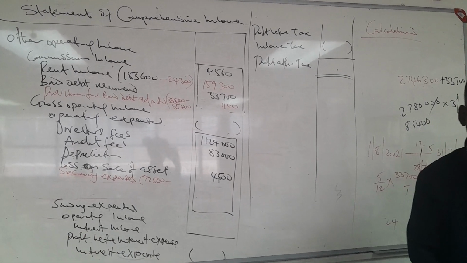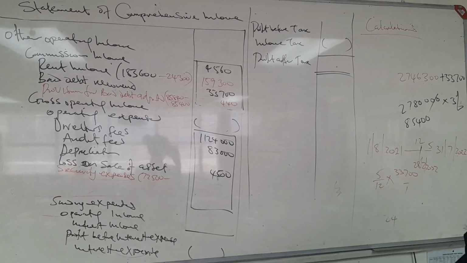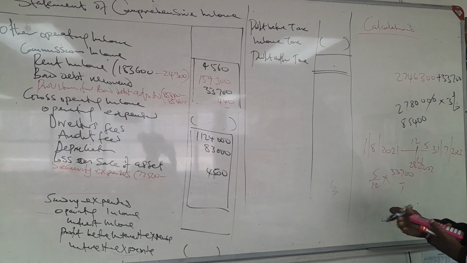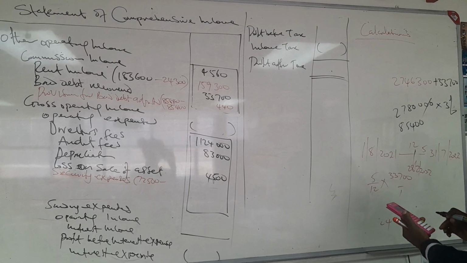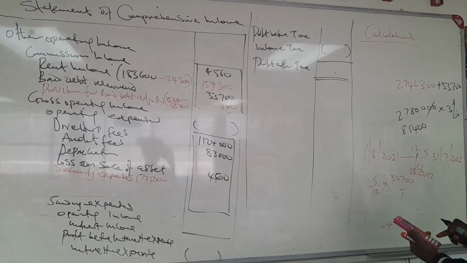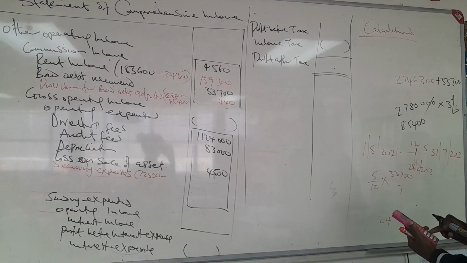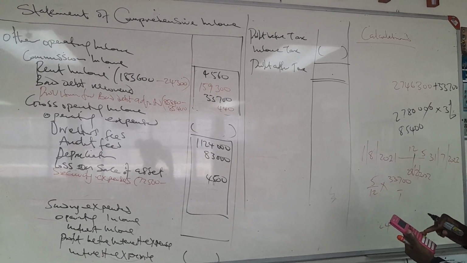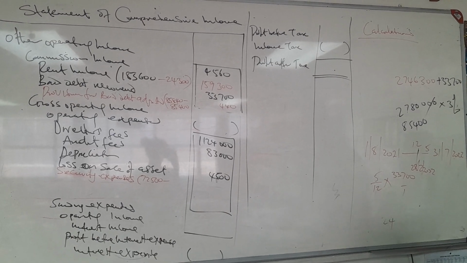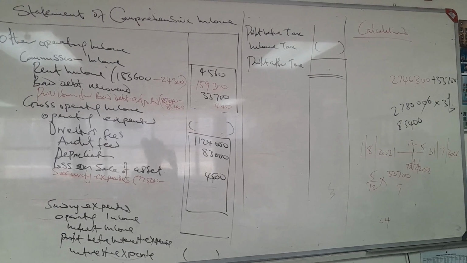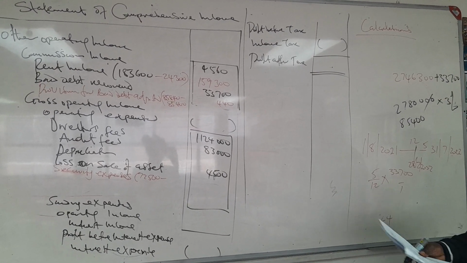Then by using our calculator, we are going to find the amount that has already been paid in advance. We call it prepayment. 5 divided by 12 multiplied by 33,700. Then we got a decimal, which means it's not correct. If you have a decimal number like this, it means that something is not correct.